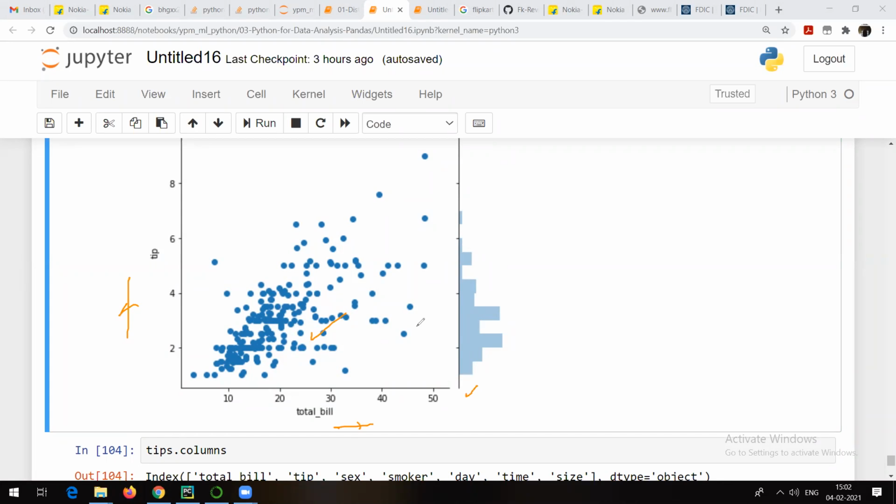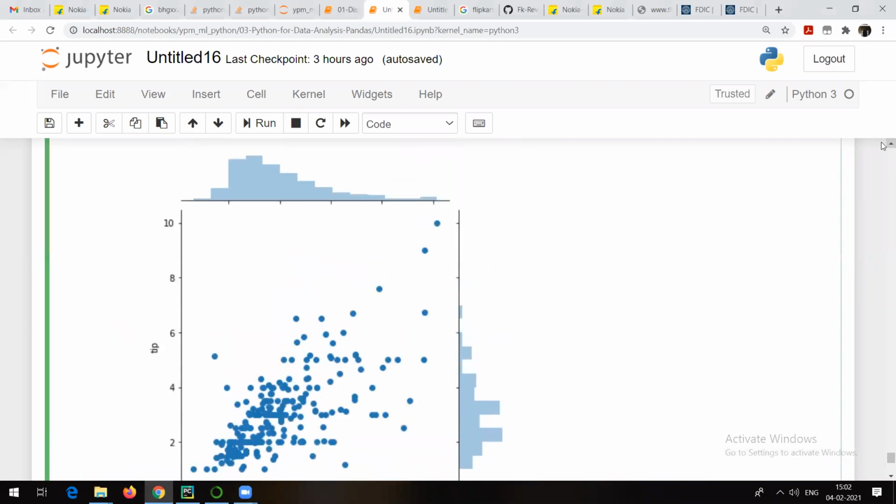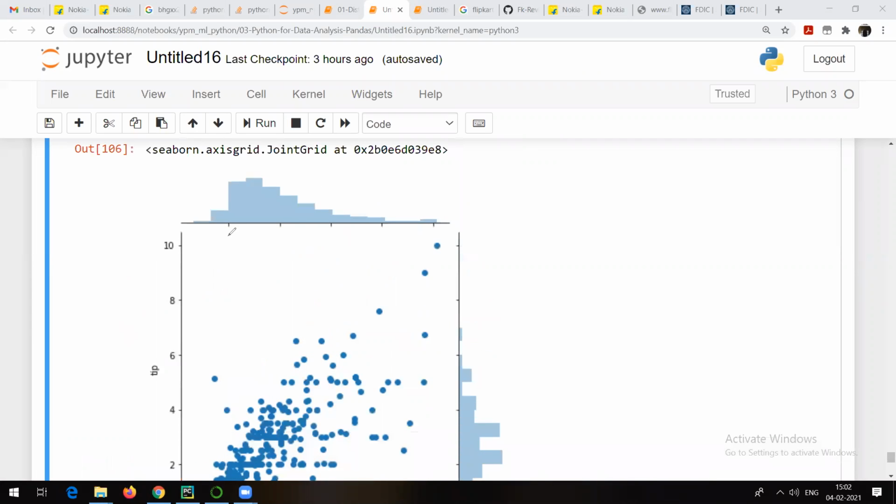So you can see that between 2 and 4, I am talking about this particular graph, this bar kind of a thing, this is the range in which most of the time people give the tip, between 2 and 4 most of the times, right? And talking about the same graph on this side, again you can notice the same thing, that this is 10-20. So there are many people who generate the bill between 10 and 20.